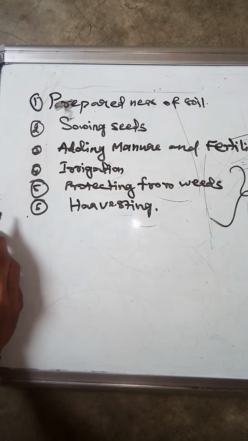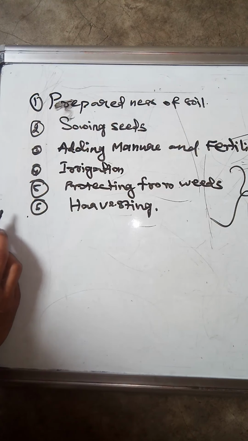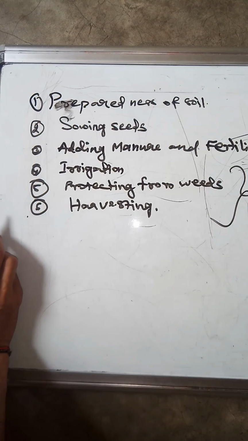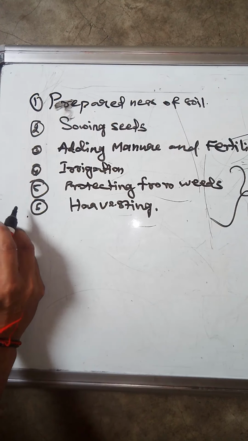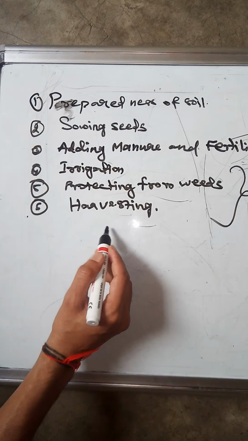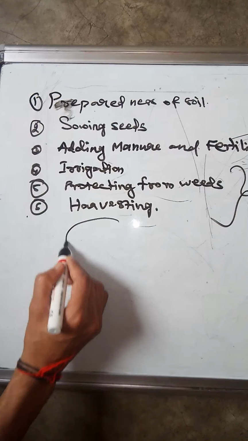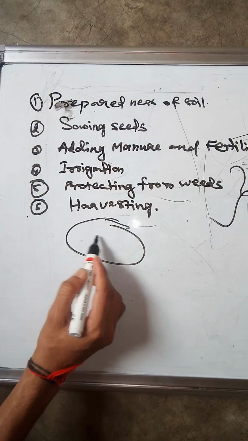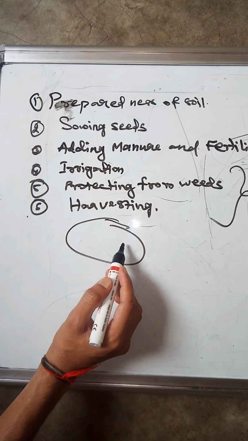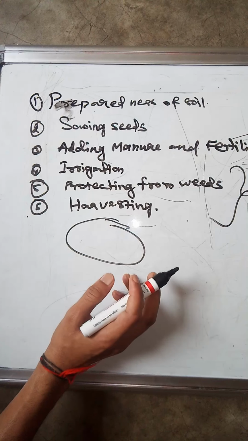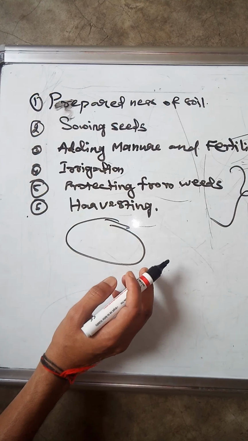What do we do in preparedness of soil? Why is it necessary? What instruments do we use to prepare the soil? Suppose if you take any field, this is a field. In the soil, we have learnt in previous class 7 that on the surface of the soil humus is present. What is meant by humus? Dead parts of animals and plants and leaves, all together they decompose by microorganisms and form humus.